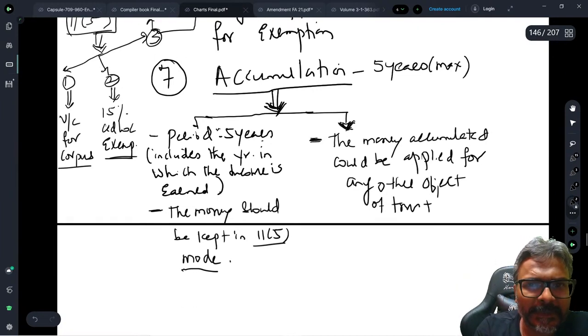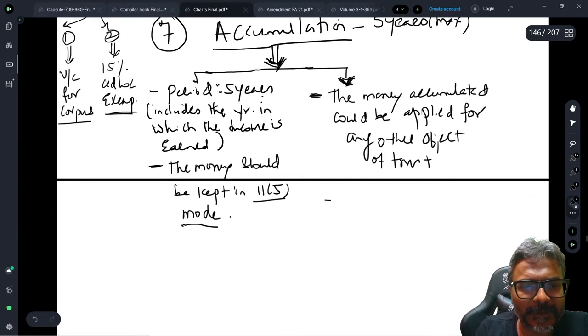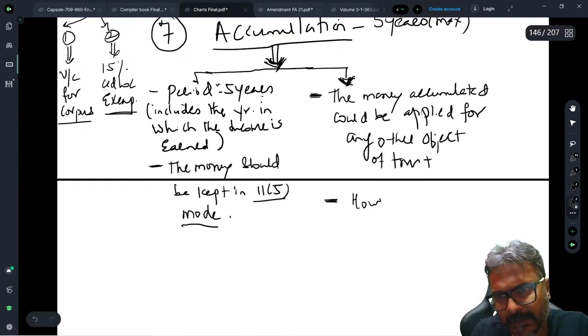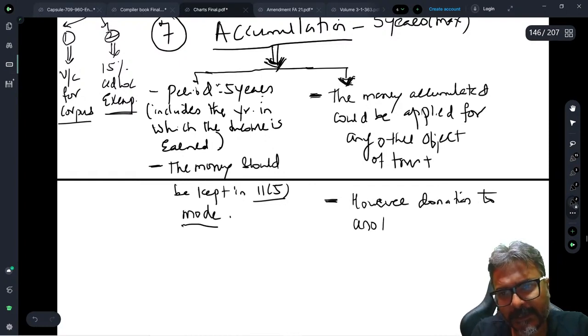Keep this point in mind. Money accumulated could be applied for any other object of the trust. And the last particular point is that, however, donation to another trust is prohibited.